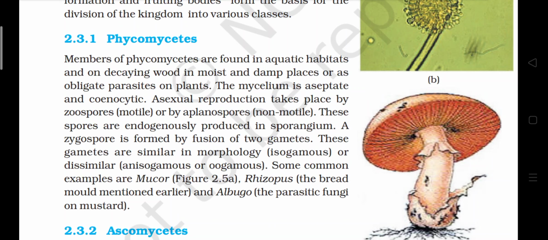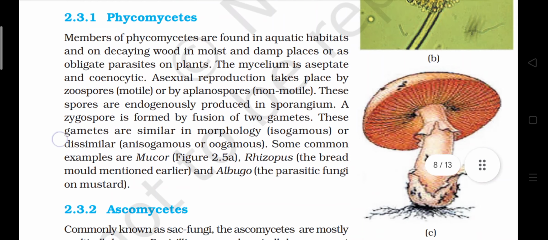A zygospore is formed by the fusion of two gametes. These gametes are similar in morphology, that is isogamous, or dissimilar, that is anisogamous or oogamous. Some common examples are Mucor, Rhizopus, the bread mold mentioned earlier, and Albugo, the parasitic fungi on mustard.